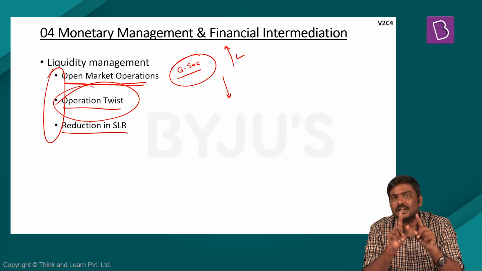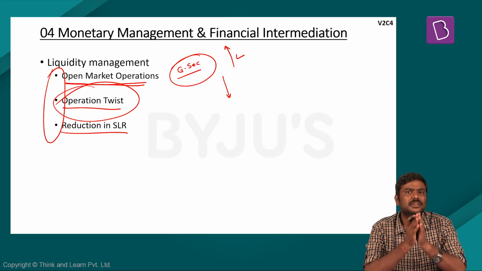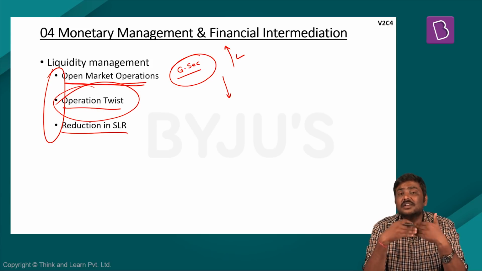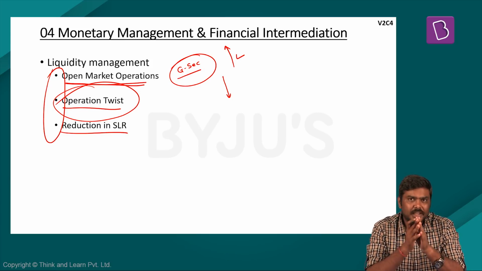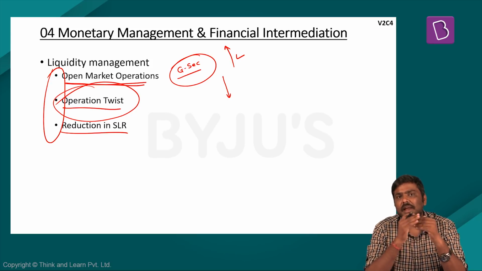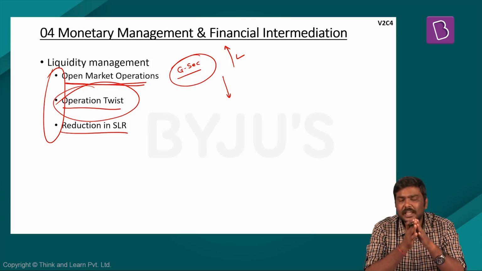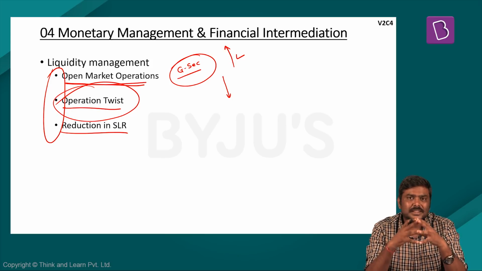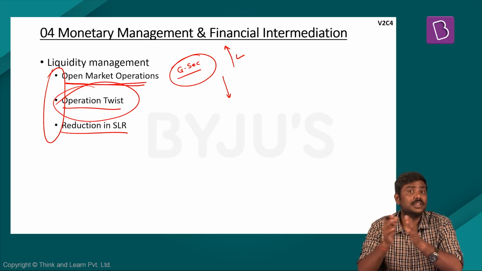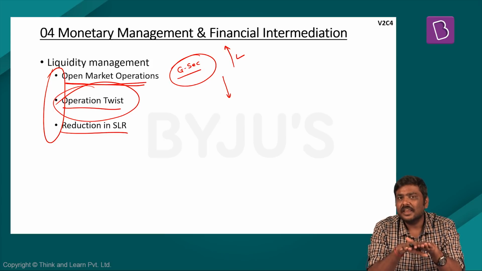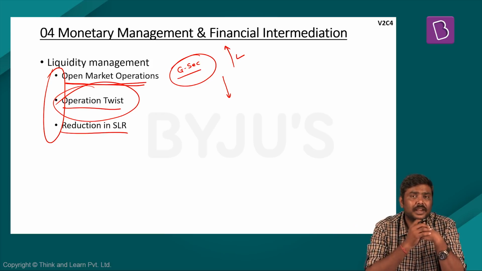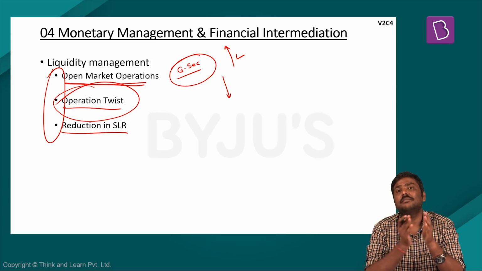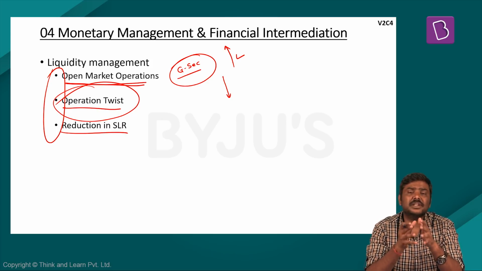Second, RBI has also conducted Operation Twist. This particular term, Operation Twist, has been borrowed from the Federal Reserve operations, where they conducted the same concept. But in case of India, RBI purchased the long-term securities and sold short-term securities in the market, thereby ensuring that the yields for both of them will be adjusted in the market, and the banking sector, which has heavily invested in the long-term securities, will be getting lesser yields. Hence, they will not be investing in these long-term securities. Rather, they will be investing in the market by lending or issuing more and more loans. That is the basic outcome that is expected from Operation Twist.